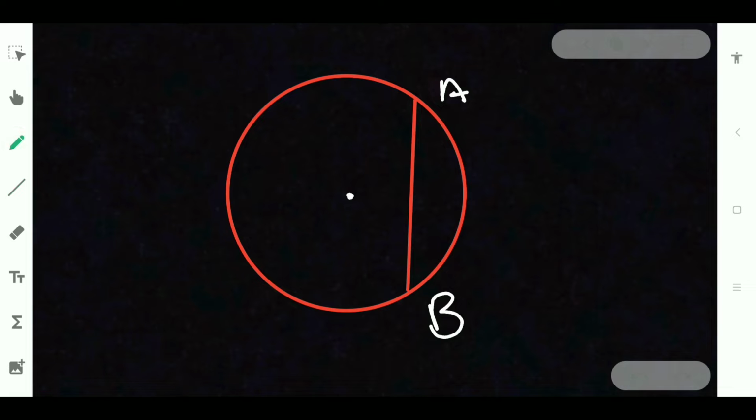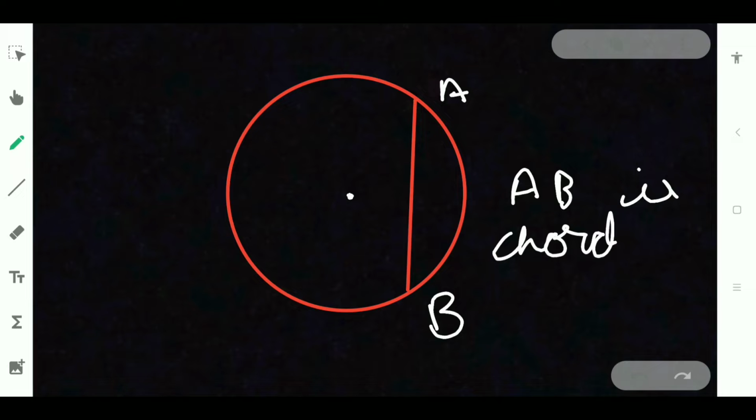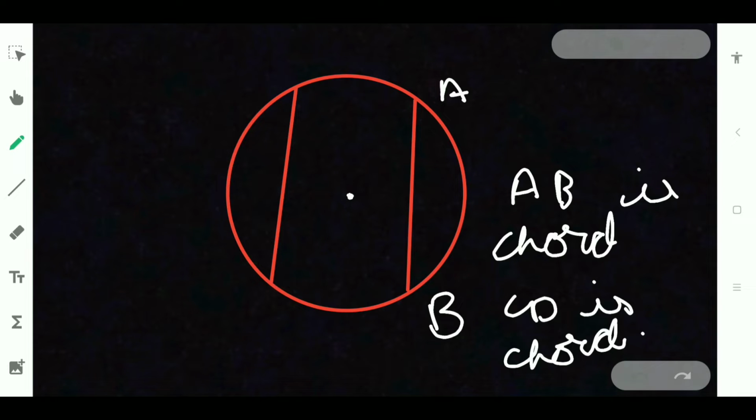So here in this figure, AB is a chord, and if you draw another line, let us take this as CD, CD is also a chord here. The line joining one point on the circumference of the circle to another point is called the chord of the circle.